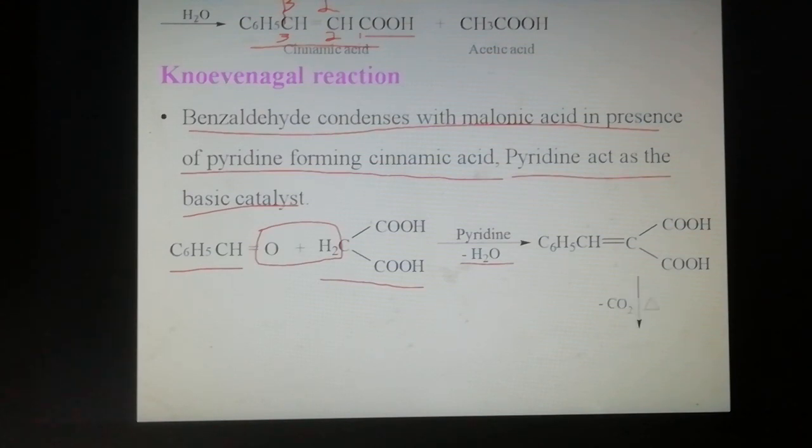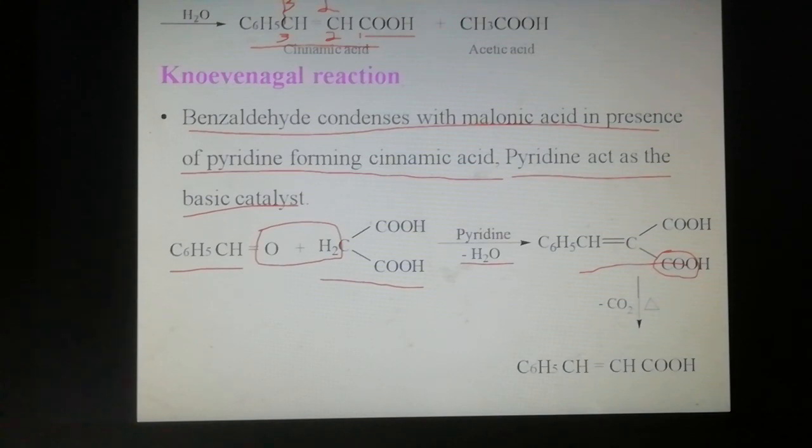In this intermediate, on heating, one carbon dioxide is eliminated to form cinnamic acid.